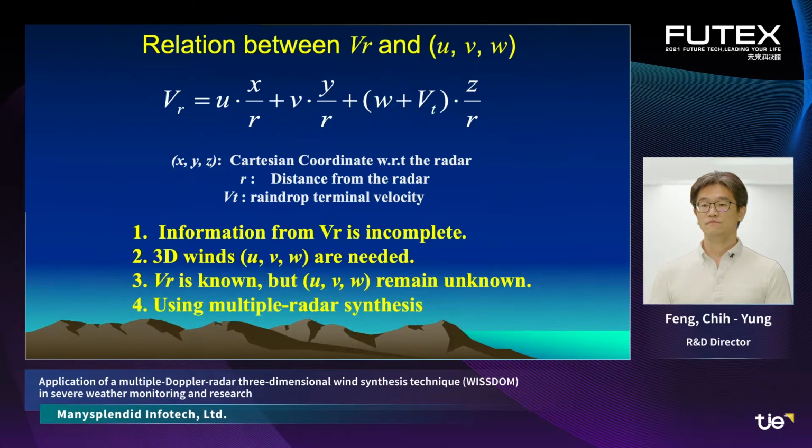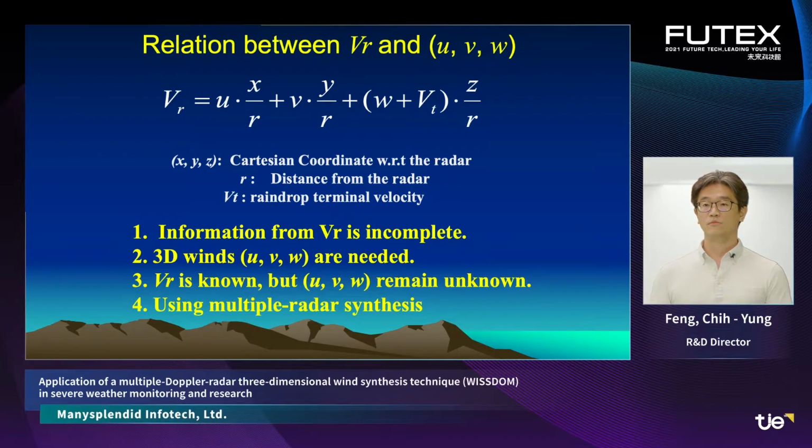The relation between VR and the three-dimensional wind field UVW can be described by the following equation. In the equation, Vt is the terminal velocity, and xyz is the position vector relative to the radar in Cartesian coordinates. Although VR is known, UVW remains unknown.